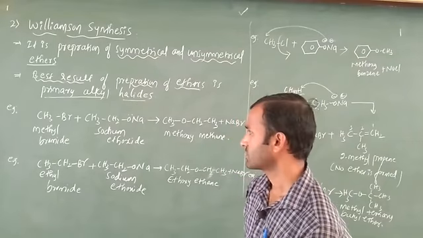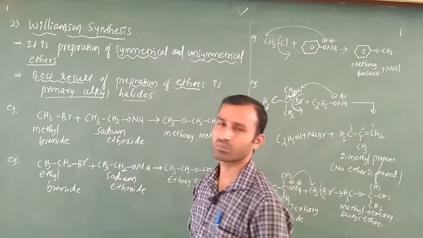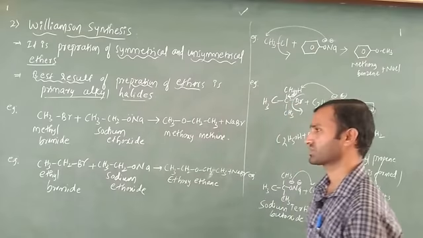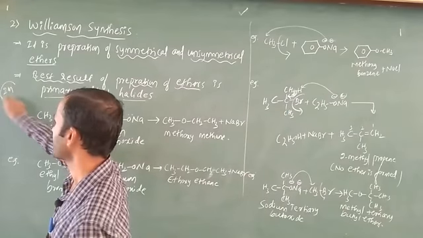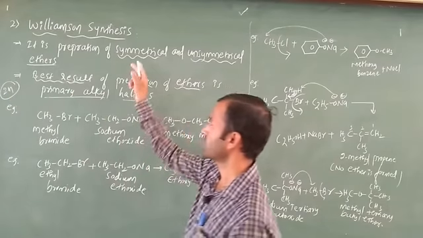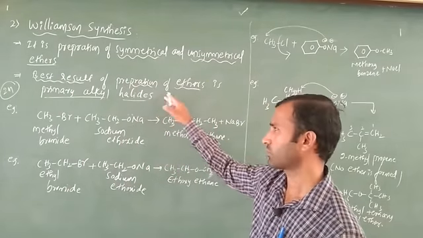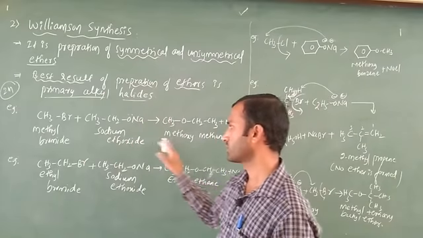This question is asked every year. In the year 2019 this question was asked, a 2 marks question in the PU board. In that case you have to write this point and this point, and if you want you can write this point also. Next, compulsorily you have to write this one.